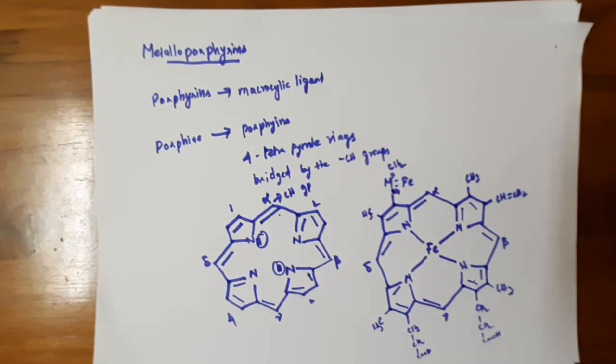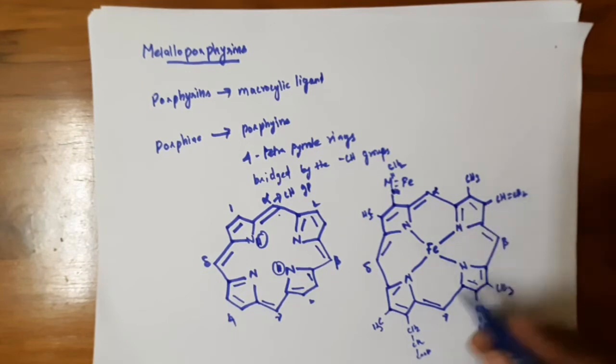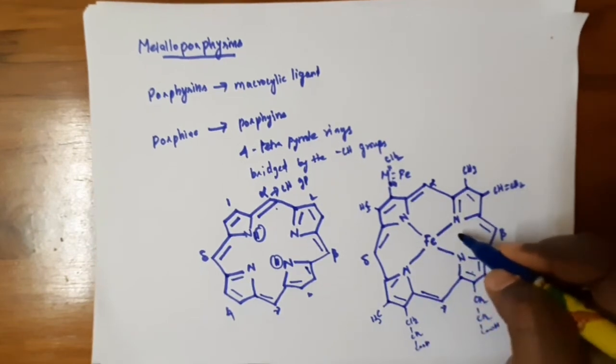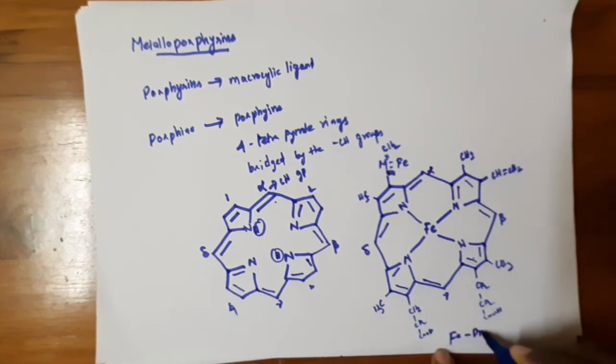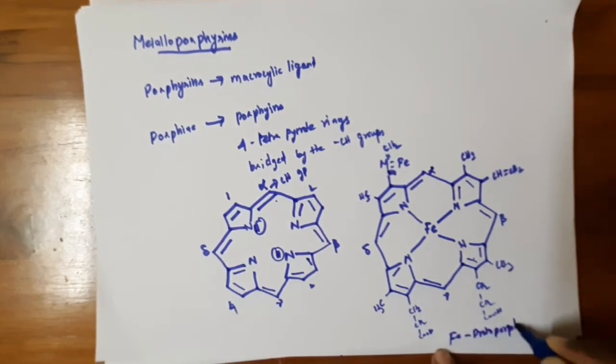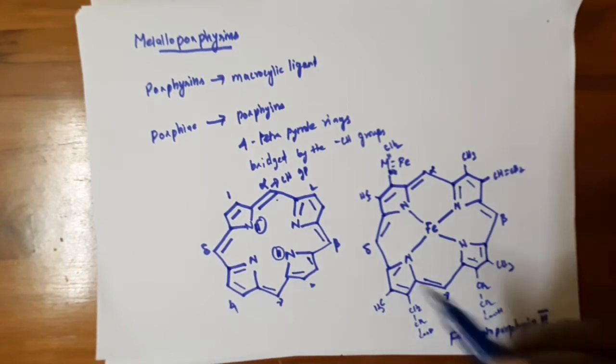I just roughly drew this structure. Here the iron is coordinated to the tetrapyrrole rings, which forms the iron protoporphyrin 9 complex. Protoporphyrin is a derivative of porphyrin.